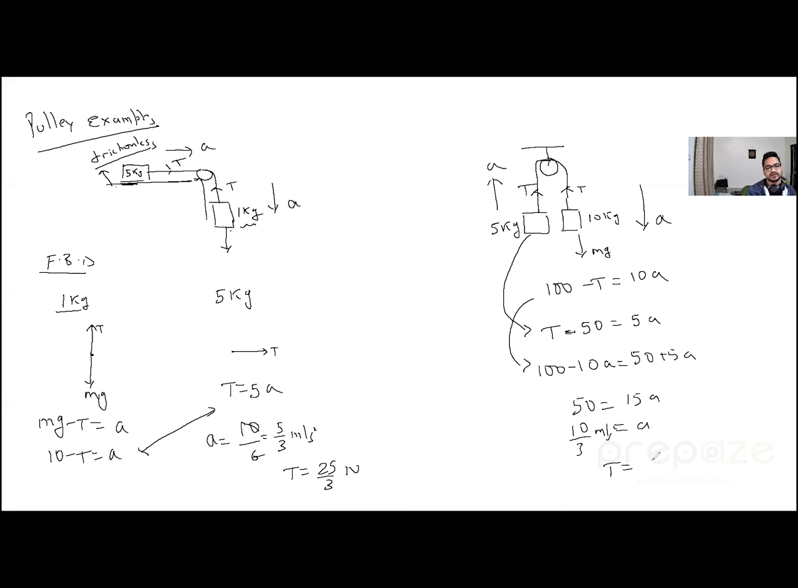And what is the tension force? 5 into 10 by 3 plus 50. You can put it over here in this equation. So it will be equal to 200 by 3 newtons. And that is how we find the tension force. All right, so this is the way we proceed for questions related to when we have two pulleys together.